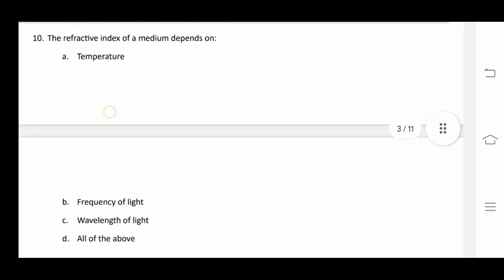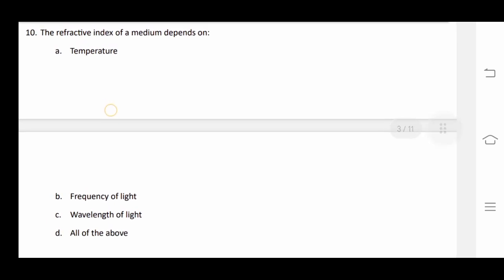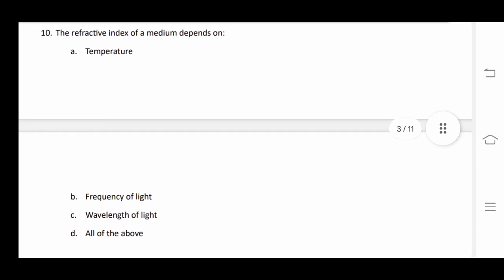There is a thing that is refractive index is different to different color of light. If we place a glass slab and we will pass a green light through it, then green light will observe its value, some other value.